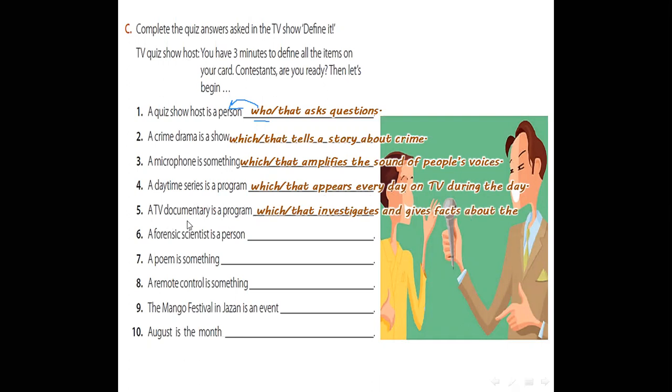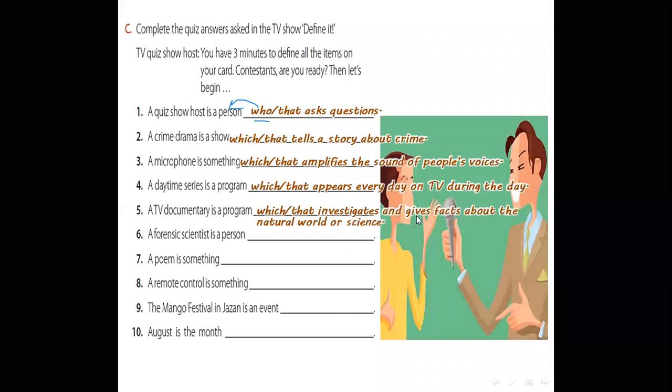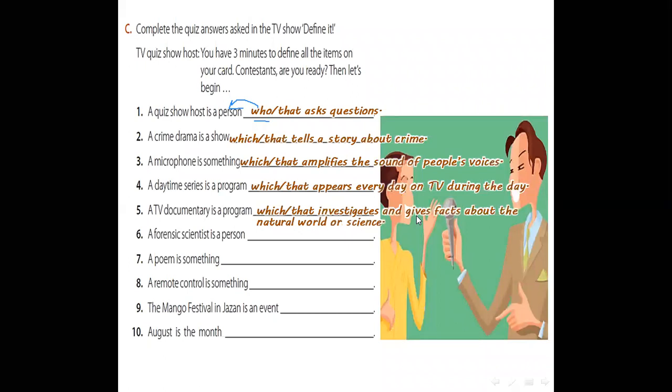A TV documentary is a program which or that investigates and gives facts about the natural world or science. A forensic scientist is a person who gathers evidence from a crime scene. A poem is something which is written in a creative way.